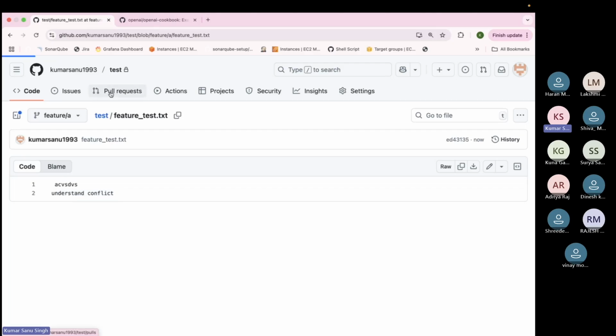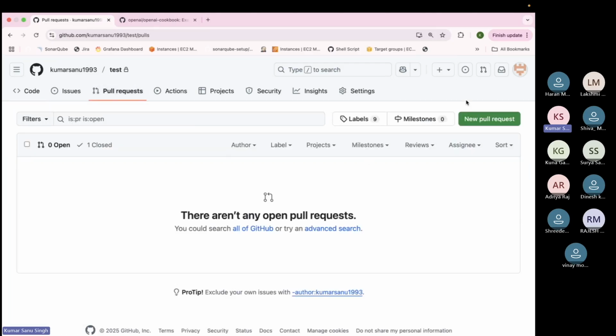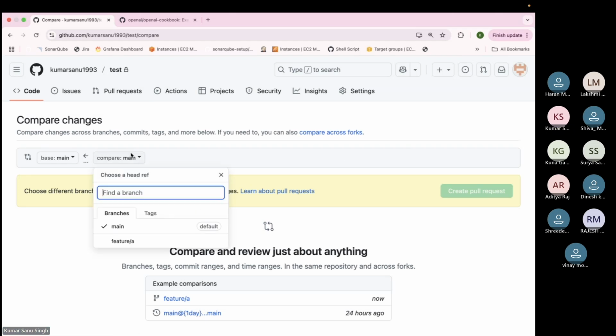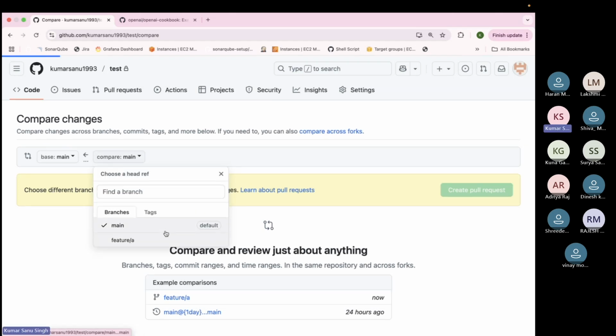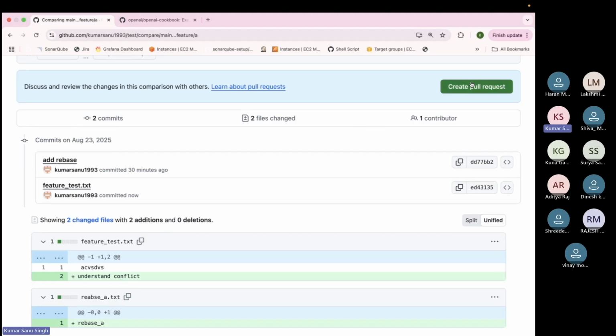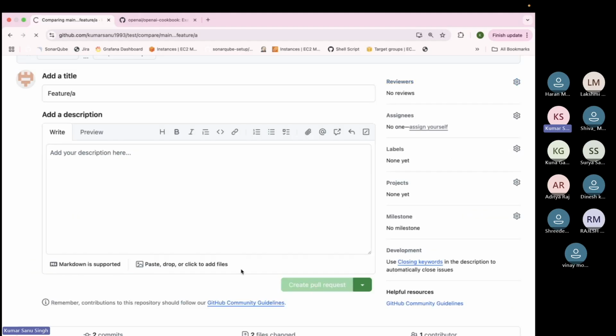Now what we'll do, we will create a pull request from the feature branch to main. Okay, create a pull request. Let's see what happens.